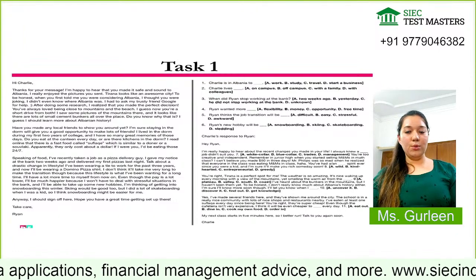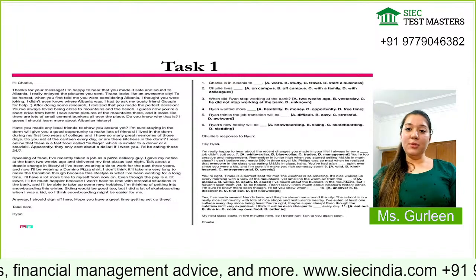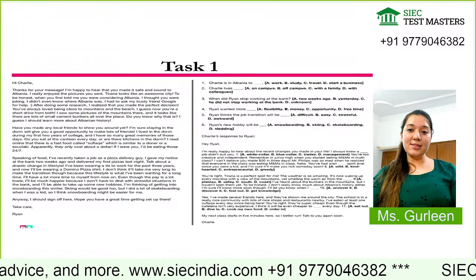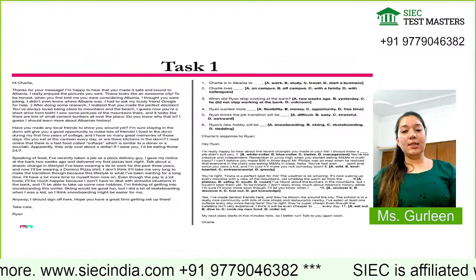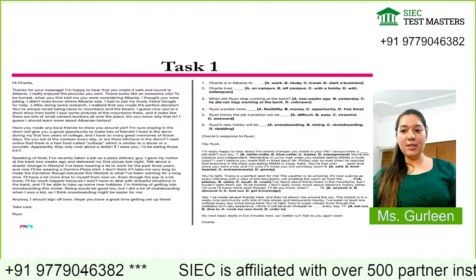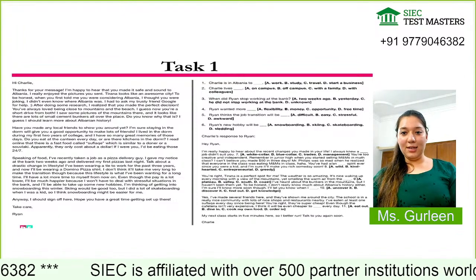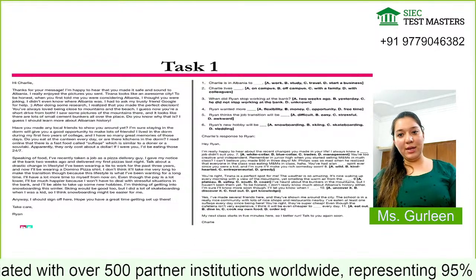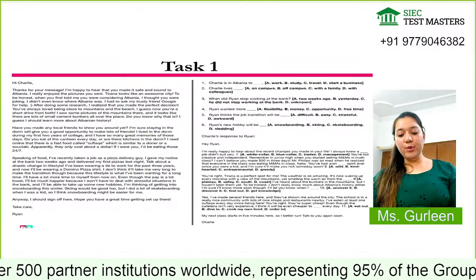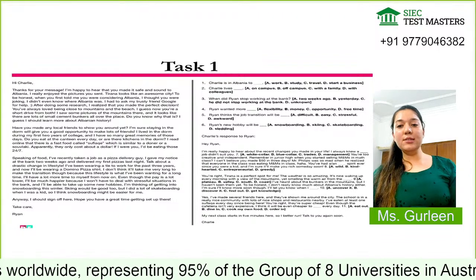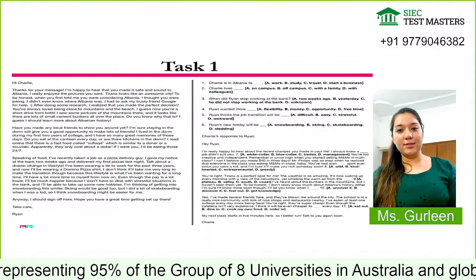Trades? No. Trades cannot be the answer because the person is saying which job didn't suit you, and if a person is selling something in the maths class, this means the person has very good salesmanship, right? So trades could not be my answer. If it said, which job suits you, then in that scenario it could be my answer. Third says blue collar. So what is a blue collar job? Now, a blue collar job is the job of the labor class, right?